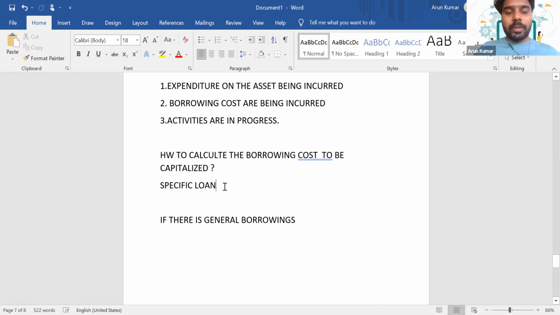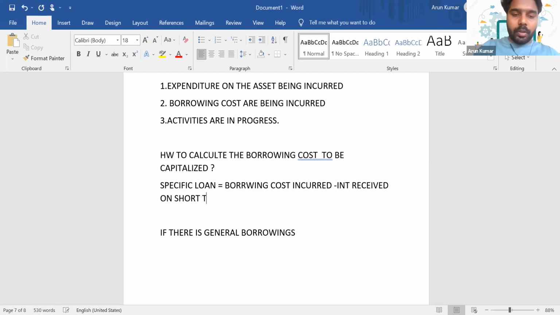If it's a specific loan, we know that there is only one interest rate, right? Because it's a specific loan. So how will you calculate the borrowing cost here? It's the borrowing cost incurred minus interest received on short-term investment of the funds.